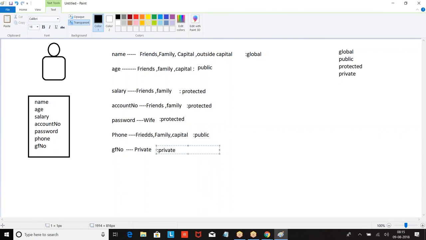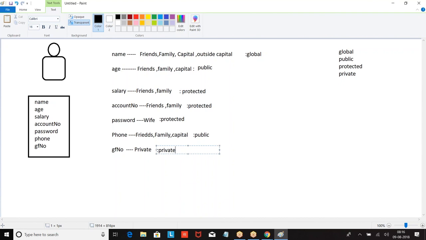Right? Like this, data sensitivities we are putting. So, if you define the data as global or public or protected or private, we know what is the scope of it. Now, where are you going to use this access modifier? We are going to use this access modifier along with the class, along with the method, along with the variable. So, these access modifiers are used along with the class, the method, and the variable.